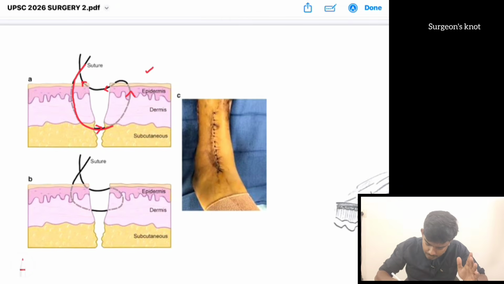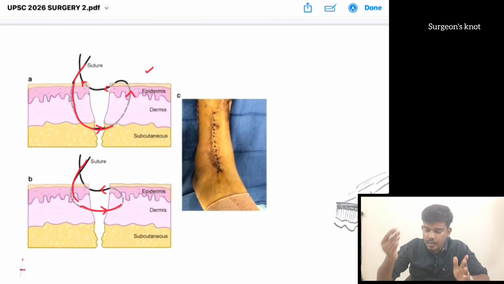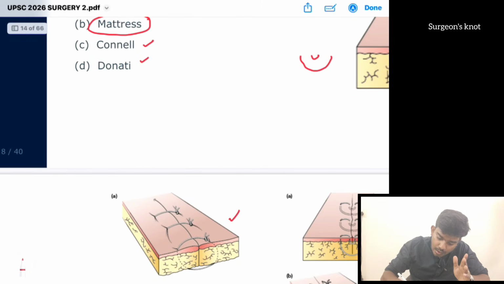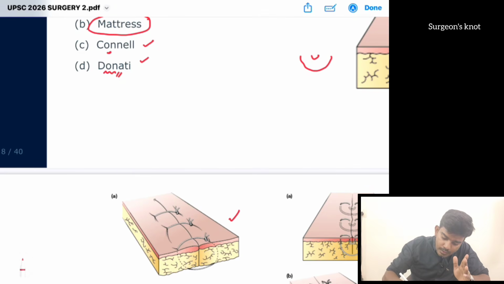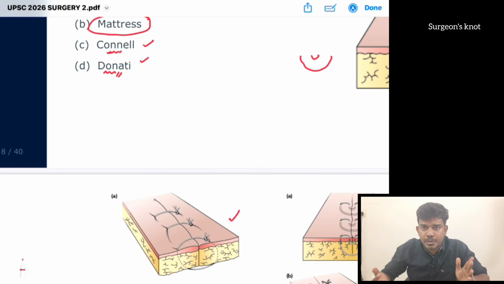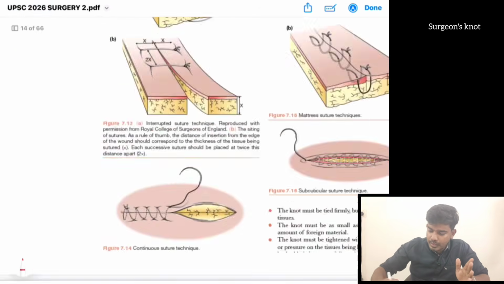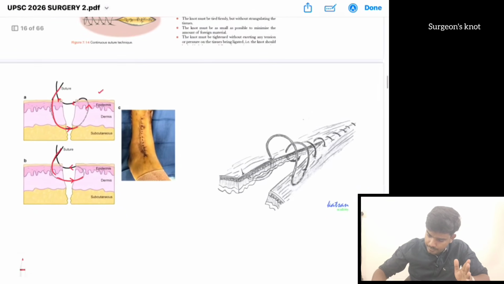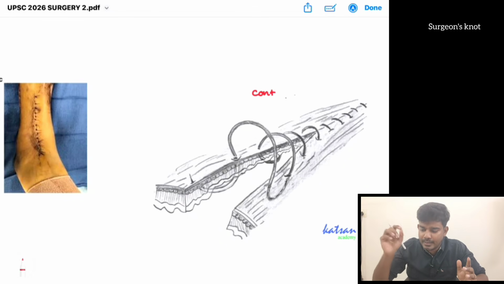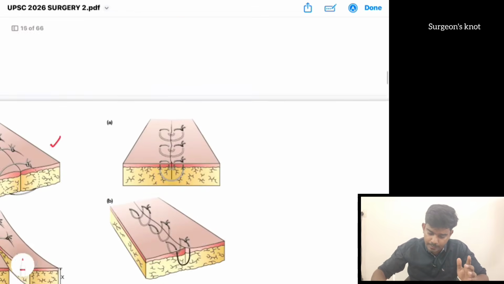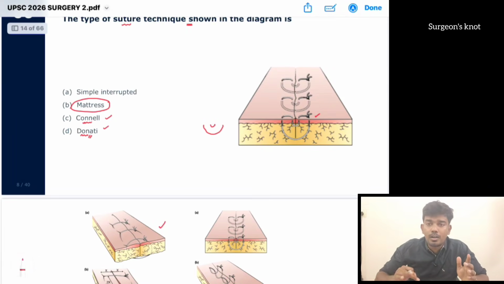Suppose we go the same way from here, but instead of coming out above the skin, we take it below the skin, as if modifying the vertical mattress. This is the Donati suture. It is a type of vertical mattress suture. The Cornell suture is done for bowel anastomosis. Okay, in bowel anastomosis it is done. So in the image, it is a continuous hand-sewn suture that is done for bowel anastomosis. That is the Cornell suture.